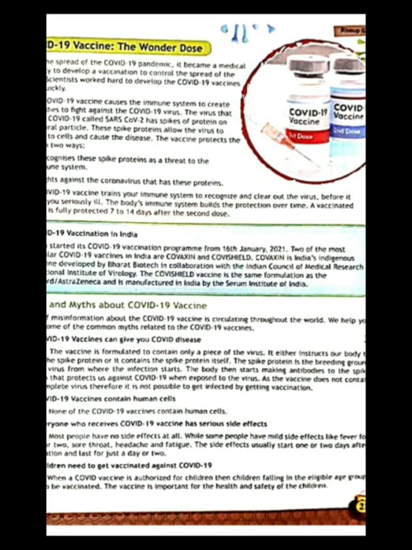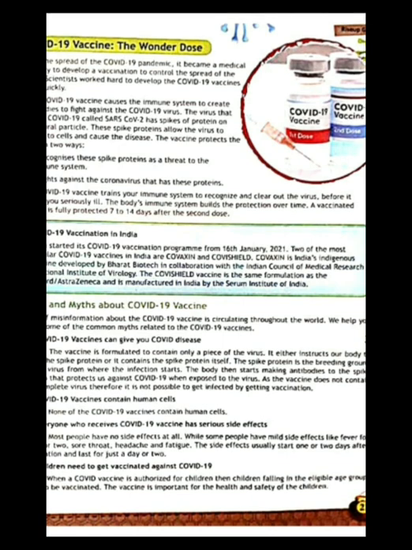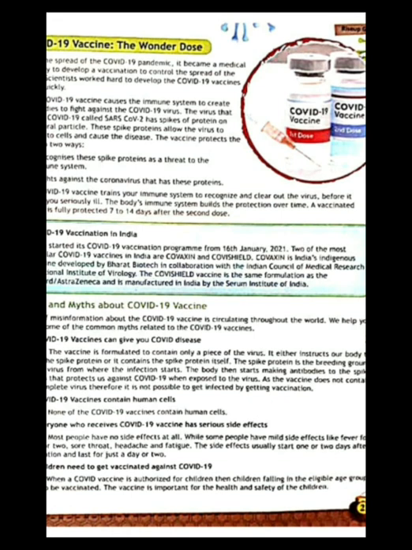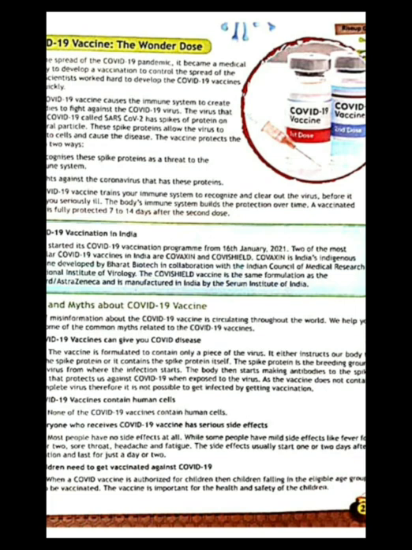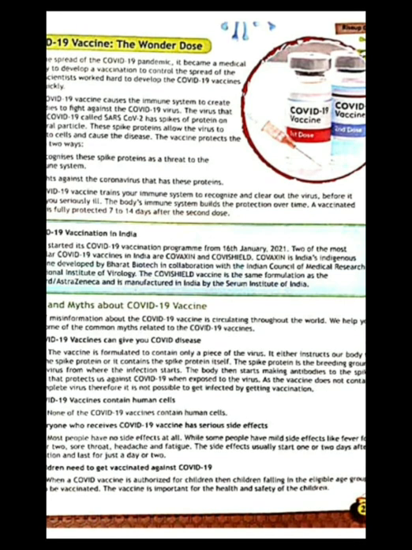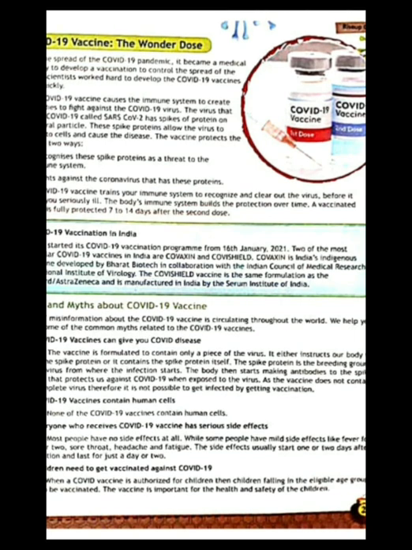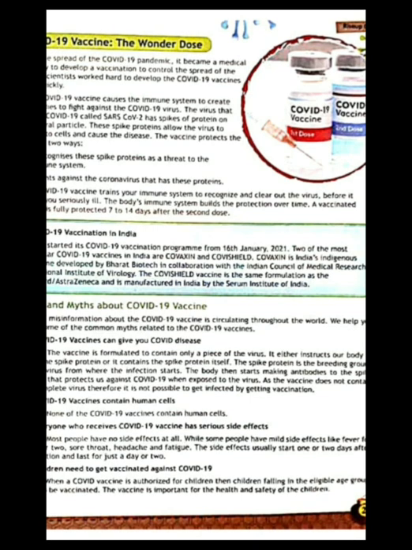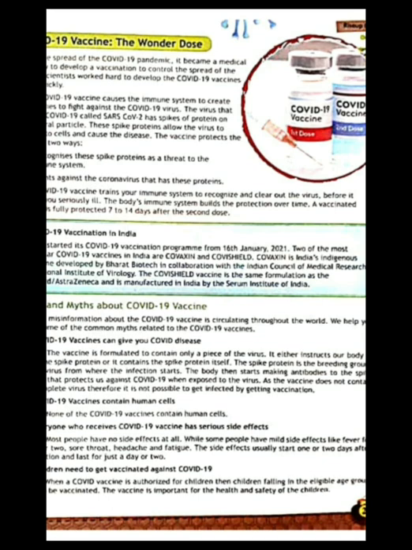The vaccine protects the body in two ways. It recognizes these spike proteins as a threat to the immune system. It fights against the coronavirus that has these proteins. The COVID-19 vaccine trains your immune system to recognize and clear out the virus before it makes you seriously ill. The body's immune system builds the protection over time. A vaccinated person is fully protected 7 to 14 days after the second dose.